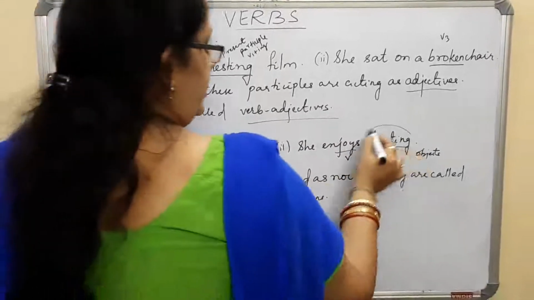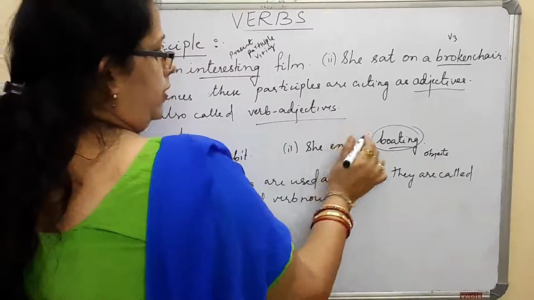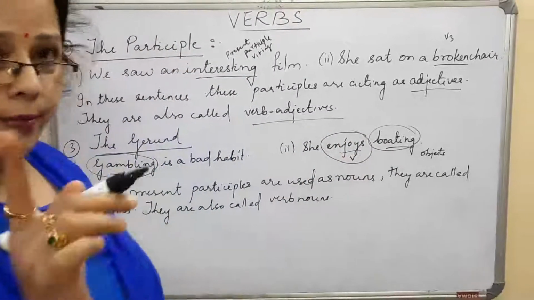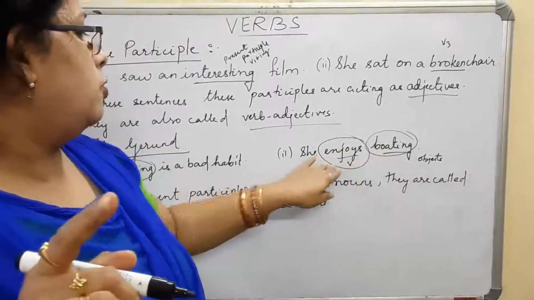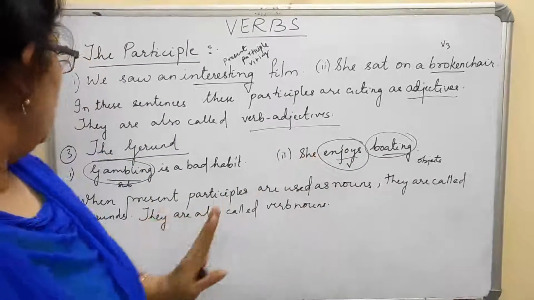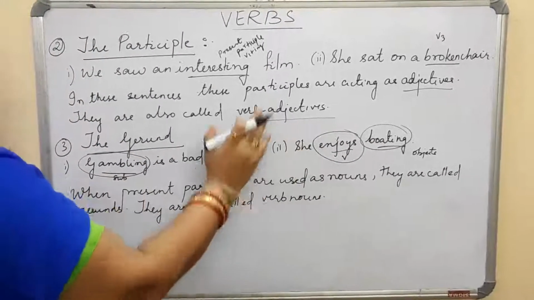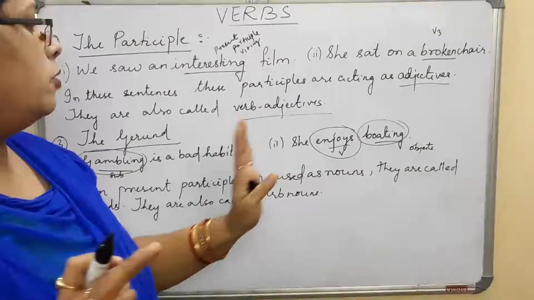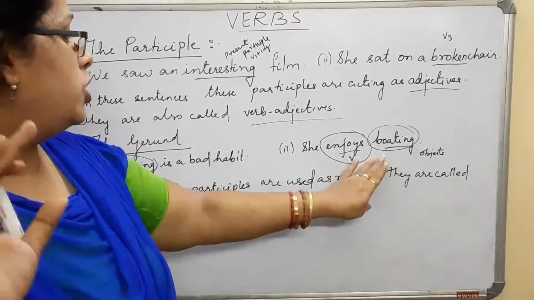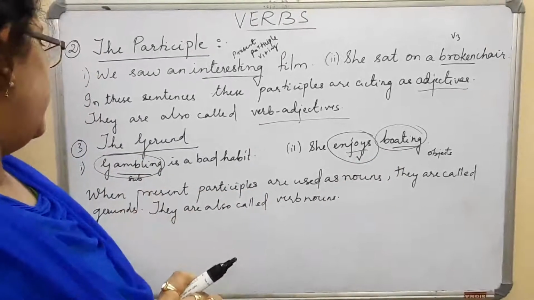This boating is an object of the verb enjoys. So in these sentences, both gerund words are used as subjects or objects.